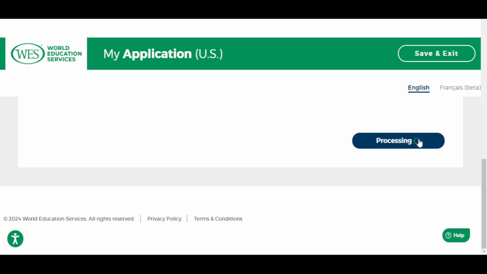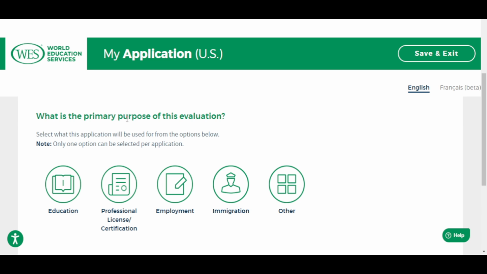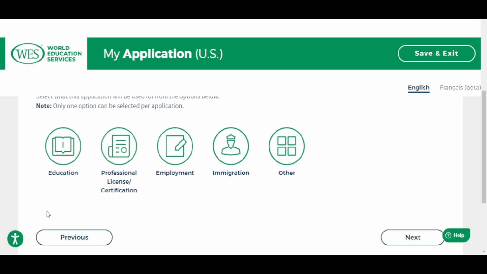Right, and then you click on next. So once that is done, you put in your phone number and that is done. Then it's asking for your primary purpose of this evaluation. You have to select. Are you using it for education? Is it for your professional license or certification? Is it for employment? Is it for immigration? Is it others that is not listed there?